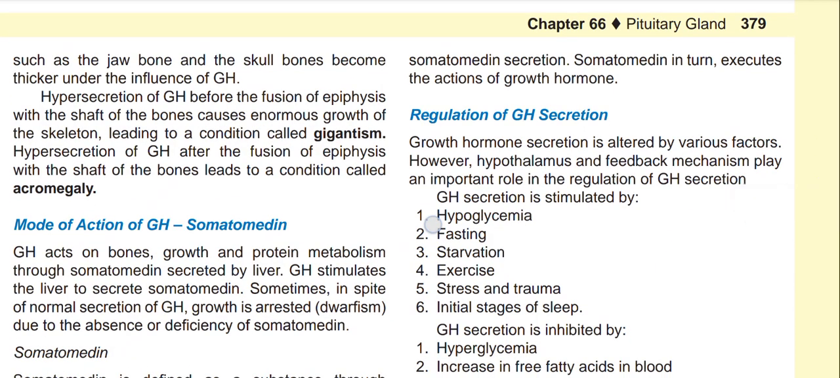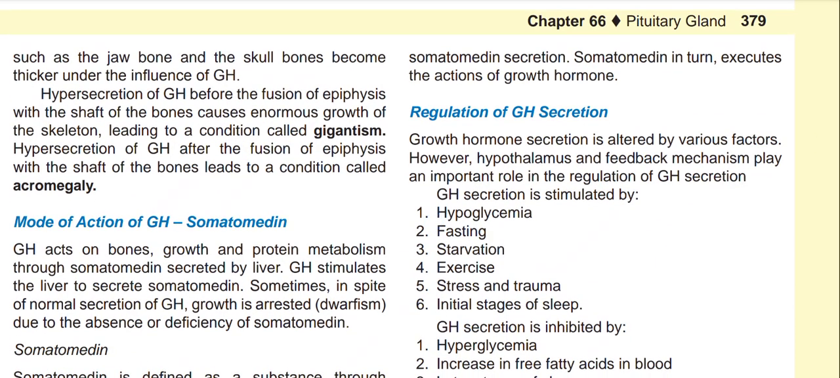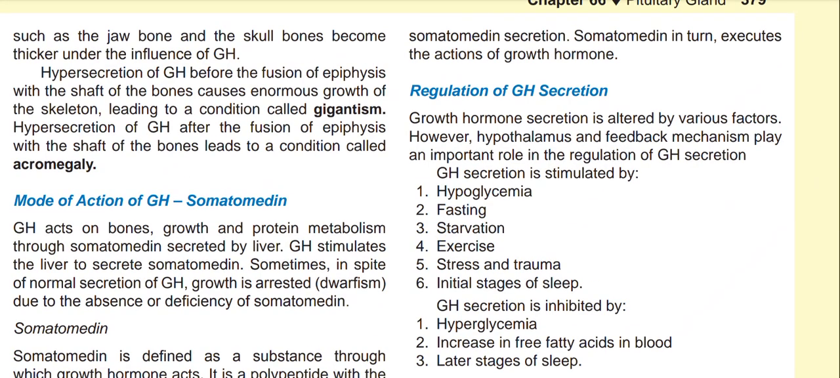Hypersecretion of GH before the fusion of epiphysis with the shaft of bones causes enormous growth of the skeleton, which leads to gigantism, and hypersecretion of GH after the fusion of epiphysis can cause thickening of the bones, leading to a condition called acromegaly.